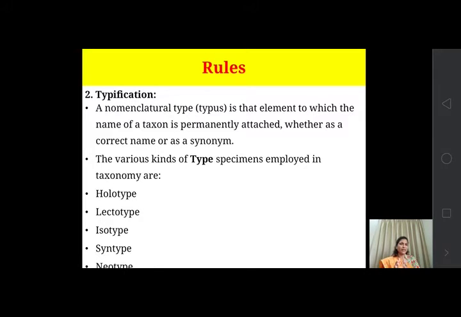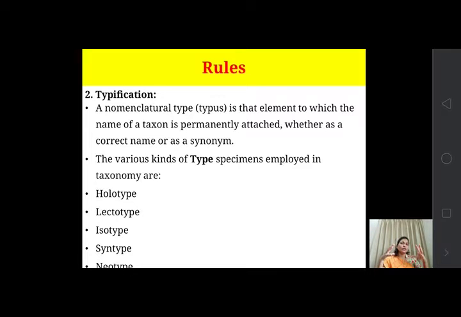It is that element or that object or that thing to which the name of a taxon is permanently attached. Okay, this is a permanent specimen, and from that specimen the name of the taxon is given.